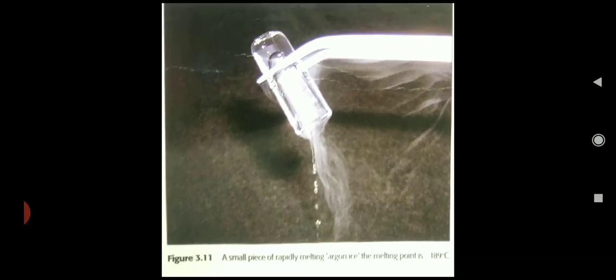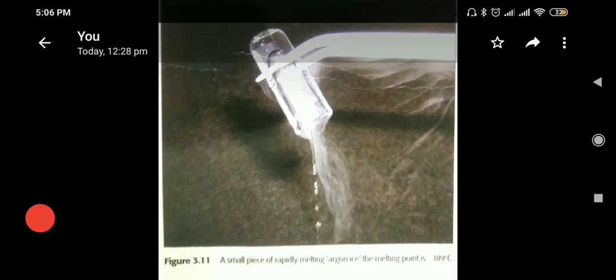Okay, in this figure you can see we have taken argon, a small piece of rapidly melting argon ice. The melting point is minus 189 degree centigrade. It is not 189 degree centigrade, it is minus 189 degree centigrade. Okay.